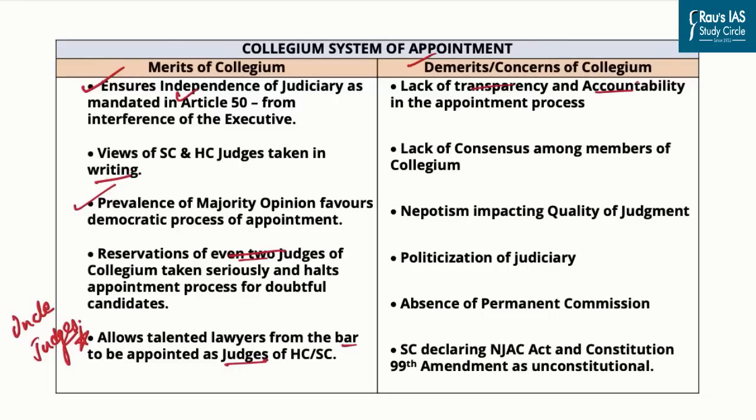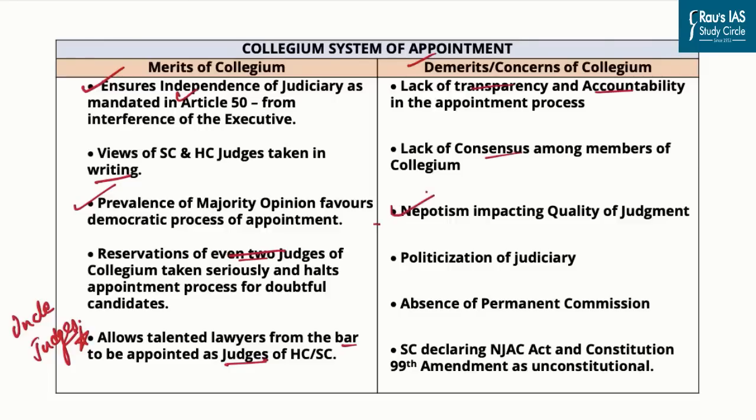Secondly, we have lack of consensus among the members of the collegium. Let's say there are 4 members who say that a particular person is eligible. However, the Chief Justice of India does not find the person eligible. There might also be a case where one person knows the background of the candidate, while the other judges, that is 3, or maybe even the Chief Justice, say that the person is eligible. What is the solution to this kind of problem? It is yet to be answered.